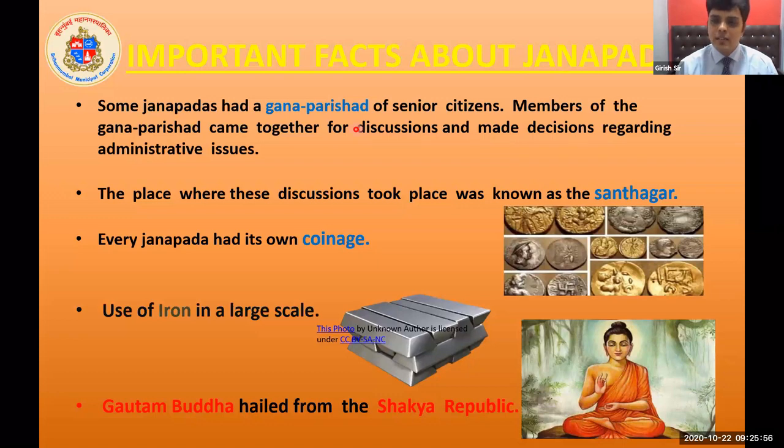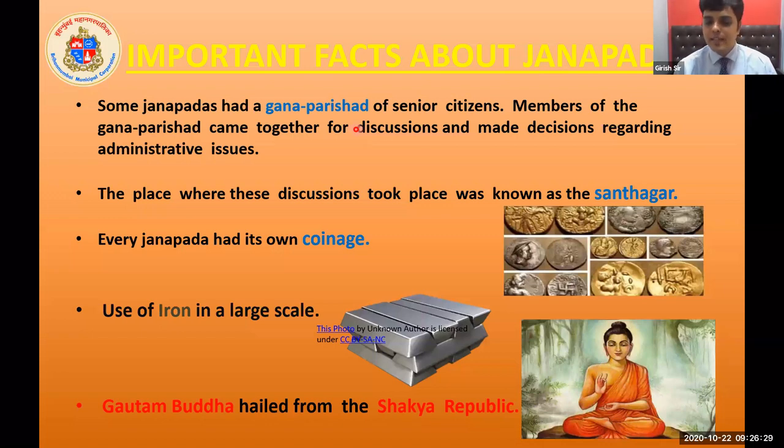Even in a monarchy, even though the king had all the powers to take decisions, people would form the Gana Parishad, discuss their issues, and then go to the king for resolution. So Gana Parishad was very important in any administrative aspect of the Janapada. And the Santhagar was worshipped by them because that was the place to resolve their problems and take proper decisions.